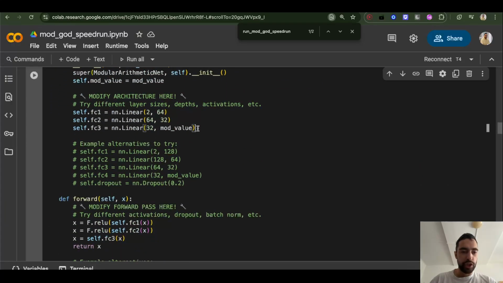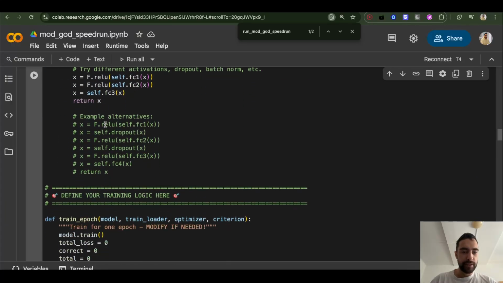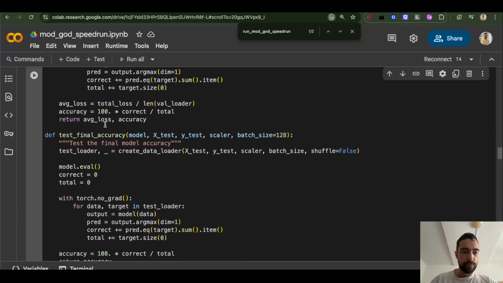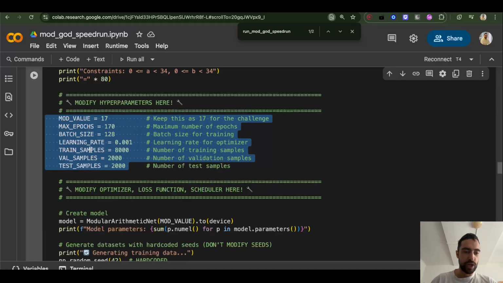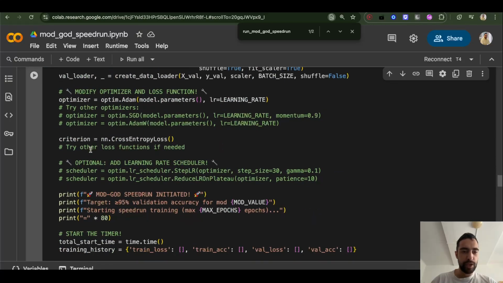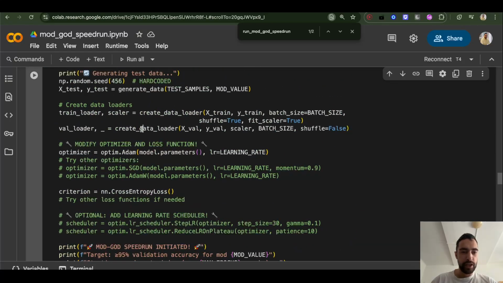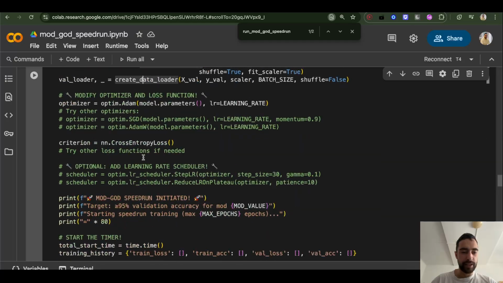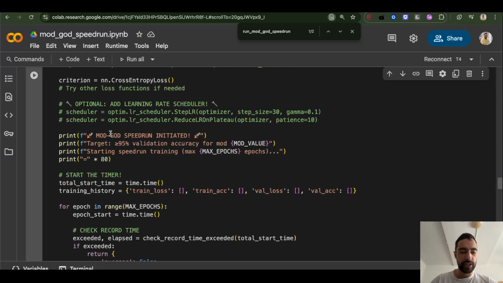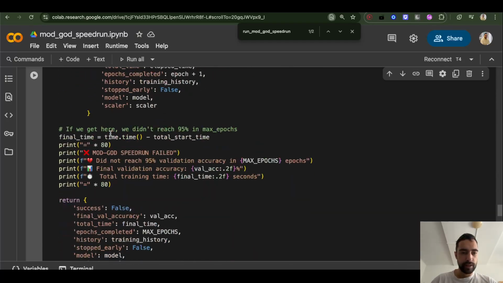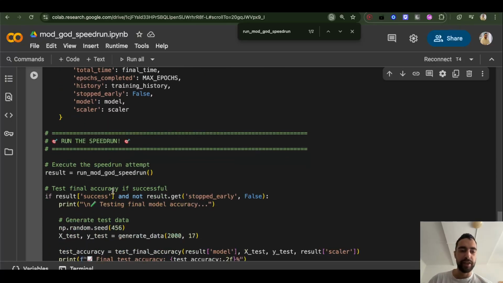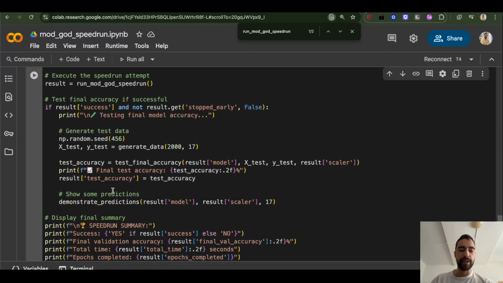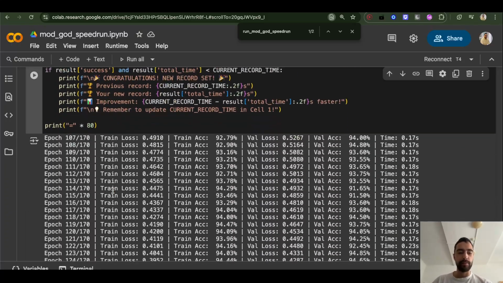So this is your neural network. You can change and modify this, and maybe modify hyperparameters here. And maybe you want to modify, for example, the optimizer. You want to try Muon or Adam or some other optimizers. I have recommendations here. I think you can just copy all of this into ChatGPT. It will explain to you everything, like what you can do and what all of this means. I think it's very understandable.